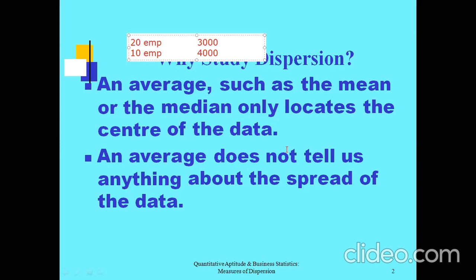Therefore, measure of central tendency fails to compare two different data. As it fails, we need to learn a concept called dispersion. Dispersion helps to compare the two different data, and it also helps to know the amount of variation which is taking place.